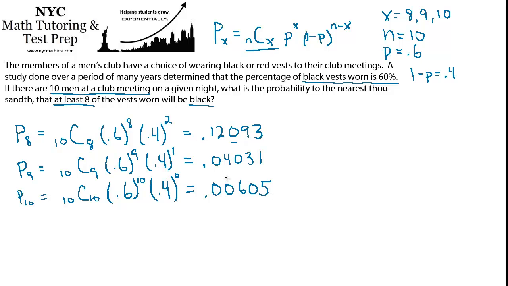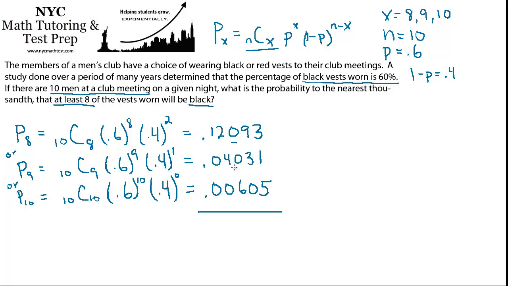So now what do we do with these numbers once we get them? Well, we're asking for the probability of at least 8. So if these are the probabilities of 8, 9, and 10 respectively, we want to know the total probability of any of these things happening. So really it's like 8 or 9 or 10. And what do you do with or? You add them. That should be intuitive for you. It's this or that or that.